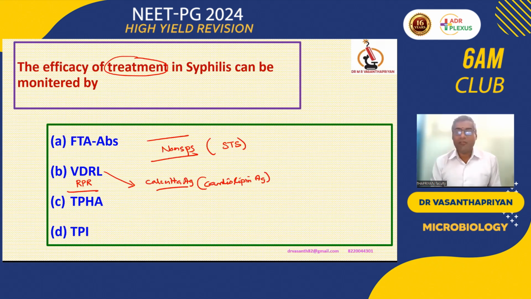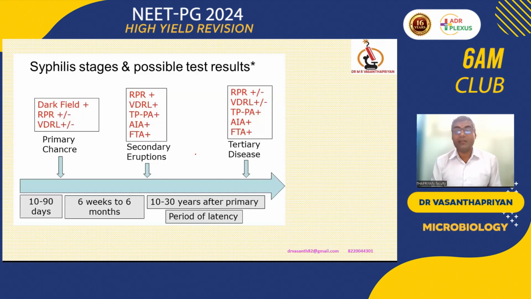After the inactivation, the serum has to be tested again within 6 hours, because the proteins are only inactivated, not destroyed or denatured. The inactivated protein may react after 6 hours. So inactivation of serum is required for performing the VDRL test. This is a cardiolipin antigen, otherwise called the Calcutta antigen.